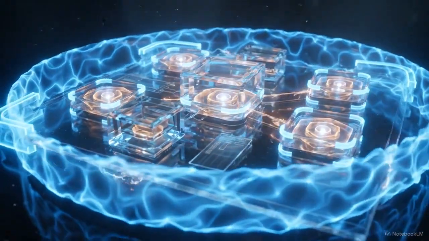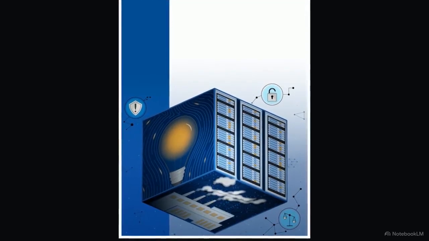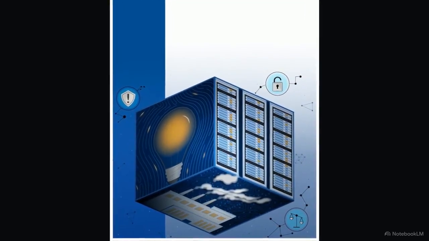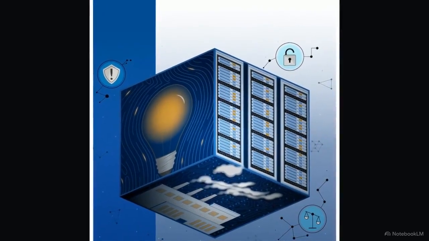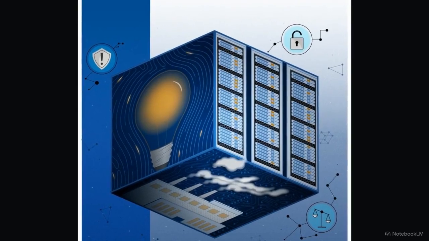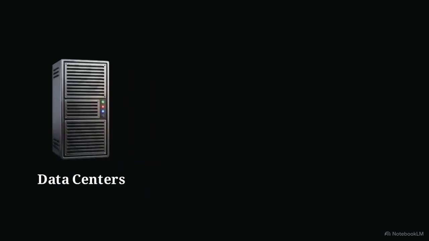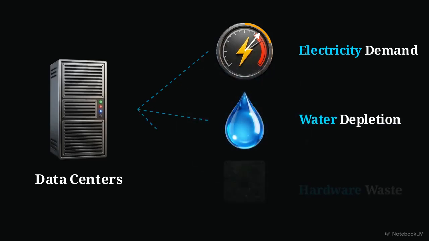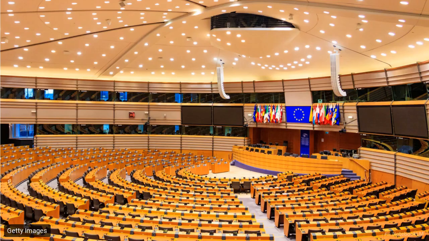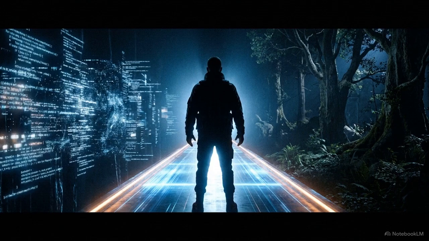This graphic illustrates the physical cost of generative AI. Within the cube, glowing server racks sit alongside a factory emitting smoke, representing the environmental footprint of the data centers powering these models. These facilities drive up electricity demand, consume millions of gallons of fresh water for cooling, and generate mounting electronic waste. As governments introduce new environmental regulations, the task of building efficient, compliant models falls heavily on the technical architects.